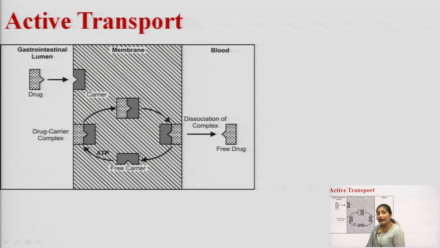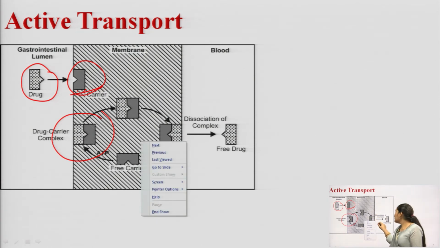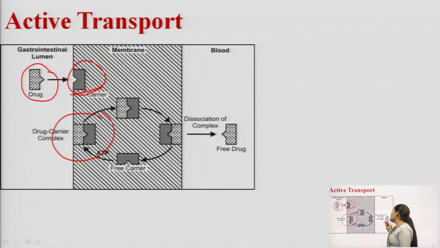Now, this is the diagram that is showing the active transport mechanism. What happens in this? There is the drug molecule. This drug molecule gets combined with the carrier molecule and a drug carrier complex is formed. Then this drug carrier complex will be transported into the blood, and whenever it reaches the blood, it will get dissociated and the carrier molecule will go back into the GI lumen and the free drug will remain in the blood.